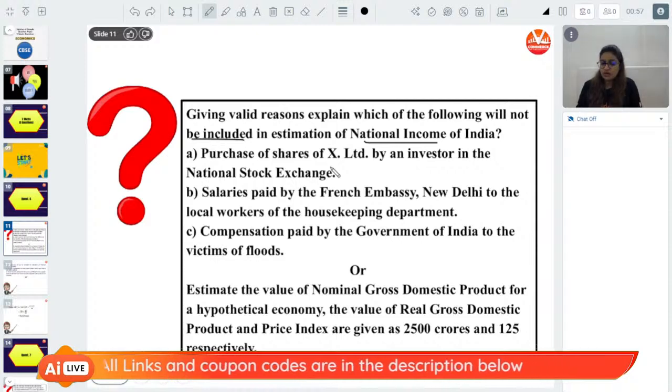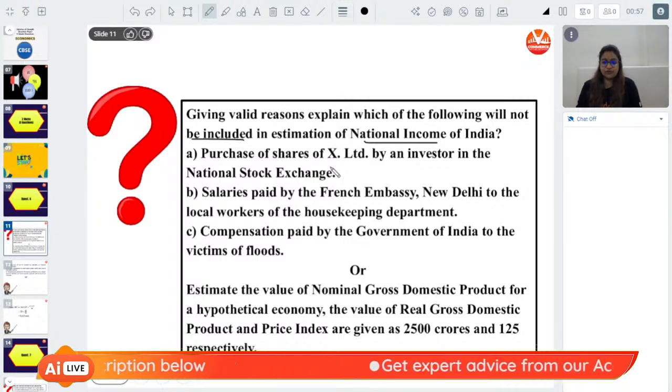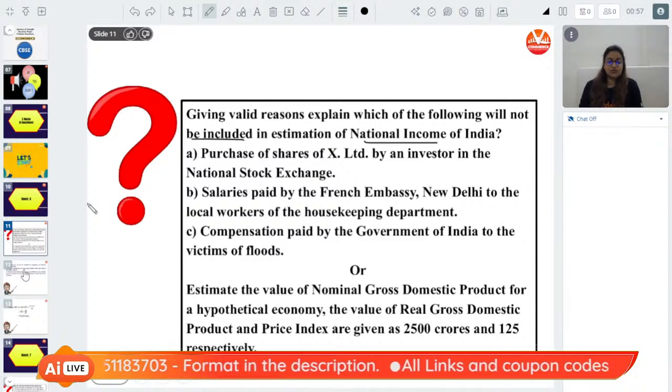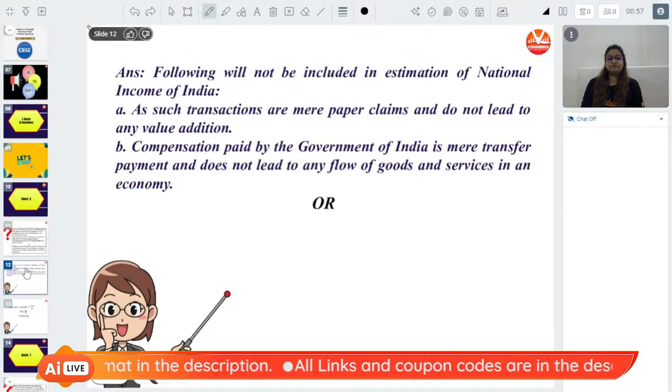Or the second question is given: estimate the value of nominal gross domestic product for a hypothetical economy. The value of real gross domestic product and price index are given as 2,500 crores and 125 respectively. So let us discuss everybody.